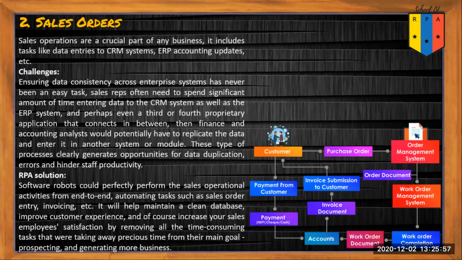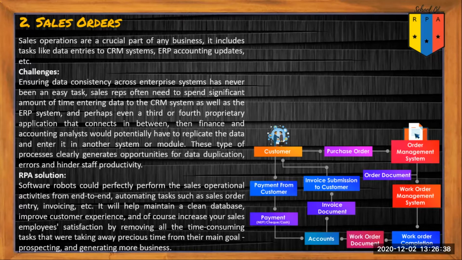Sales order operations are a crucial part of any business. It includes tasks like data entry into CRM systems, ERP accounting updates, etc. The challenge here is ensuring data consistency across enterprise systems has never been an easy task. Sales reps often need to spend a significant amount of time entering data into the CRM system as well as the ERP system, and perhaps even a third or fourth proprietary application that connects in between. Then finance and accounting analysts would potentially have to replicate the data and enter it into another system or module. These types of processes clearly generate opportunities for data duplication, errors, and hinder staff productivity.